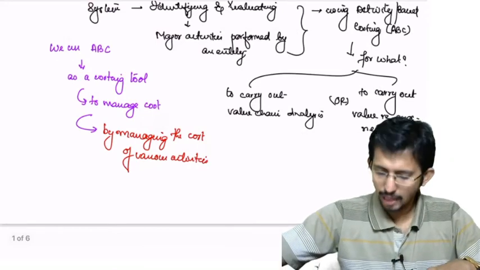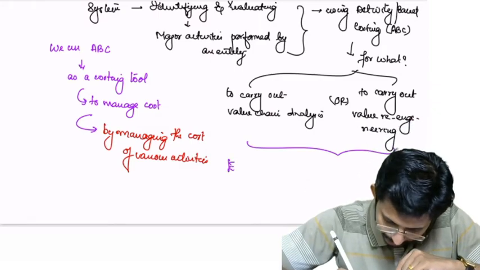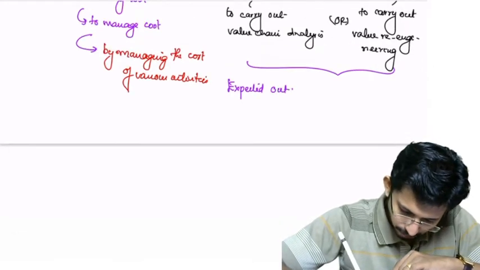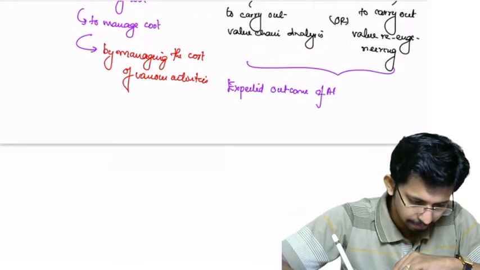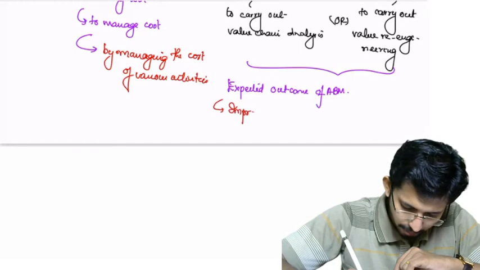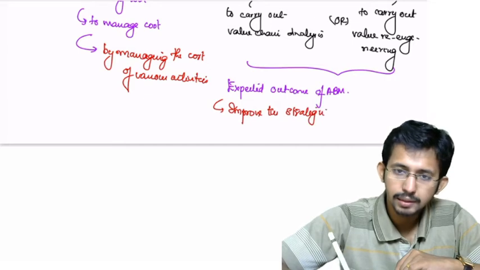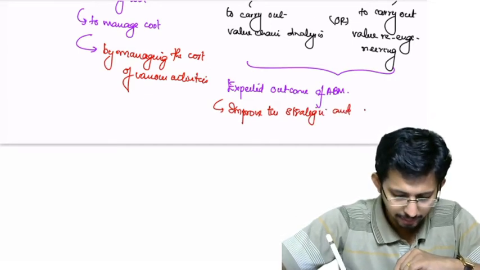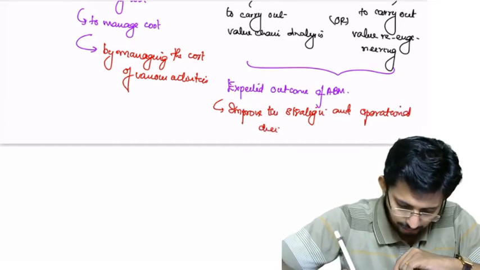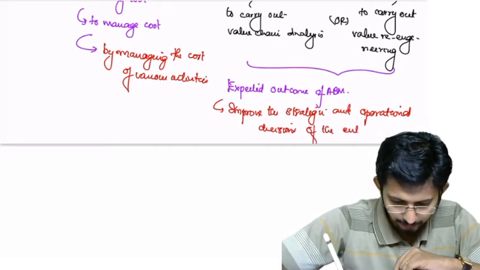Now, what is the expected outcome of this activity based cost management? The expected outcome of ABM is nothing but to improve the strategic and operational decisions of the organization or entity.